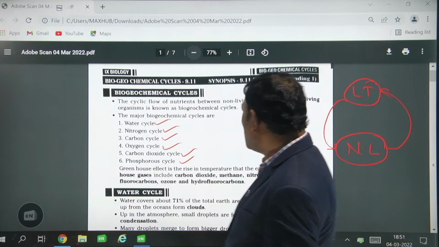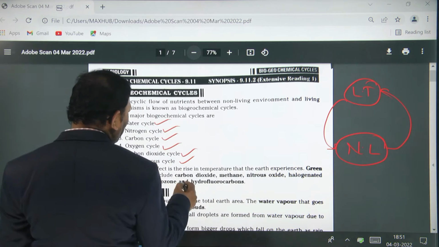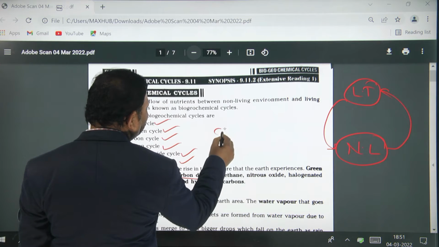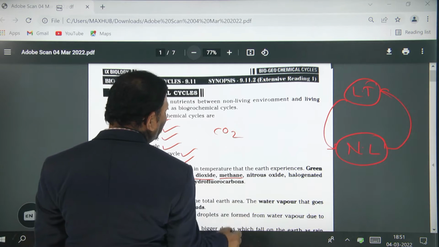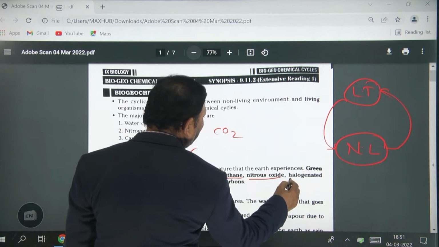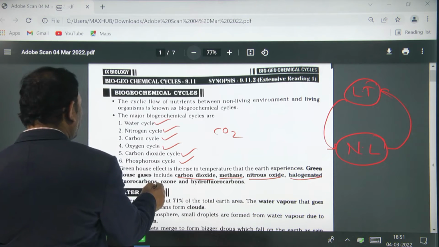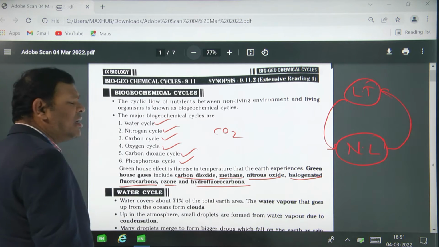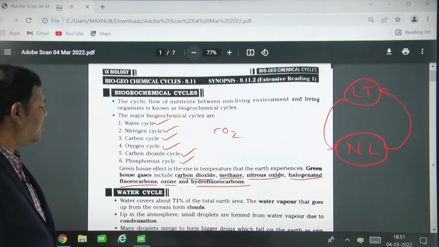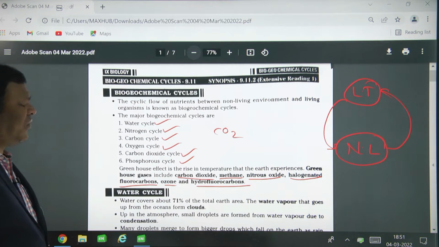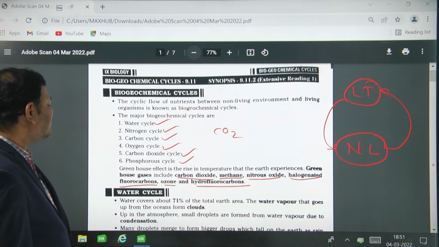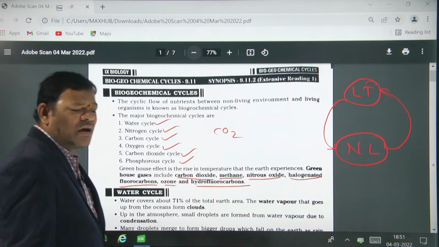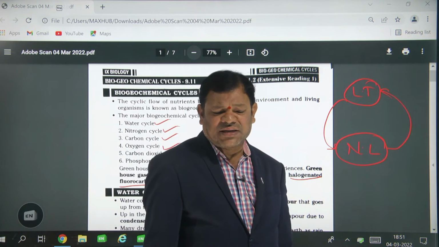Who is responsible for the greenhouse effect? Carbon dioxide, methane, nitrous oxide, halogenated fluorocarbons, ozone and hydrofluorocarbons. The main responsible gas for the greenhouse effect is carbon dioxide.